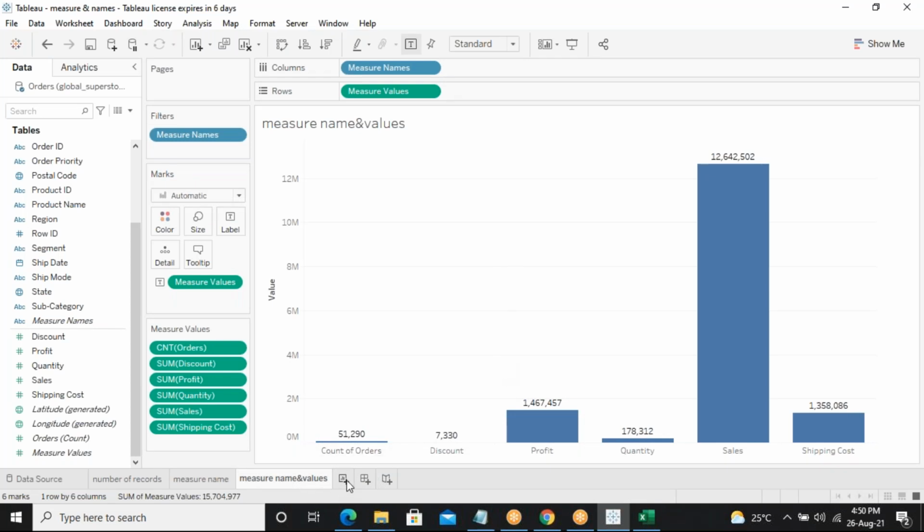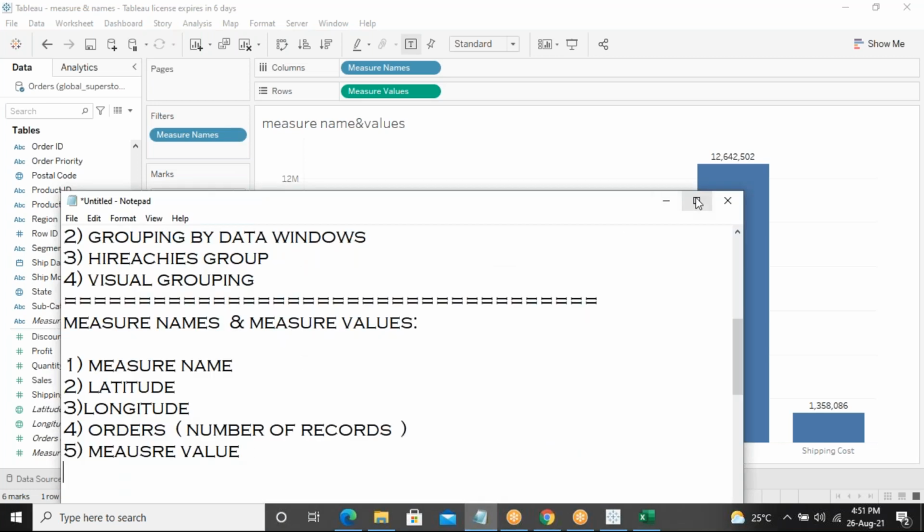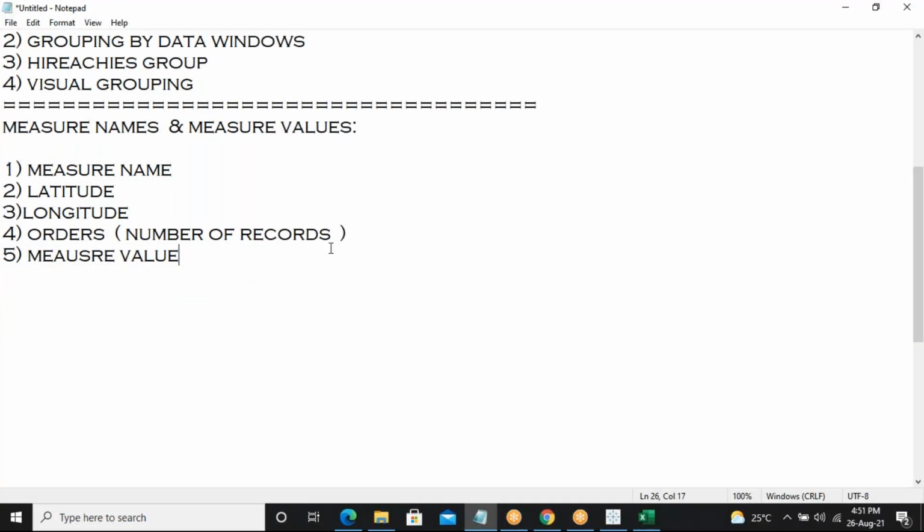Okay. So then next, let's see a concept called measure names and values. Same thing, but it's a little different.